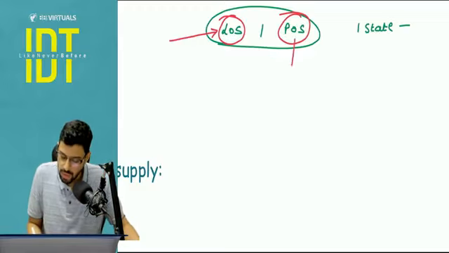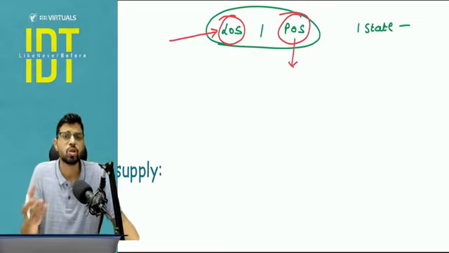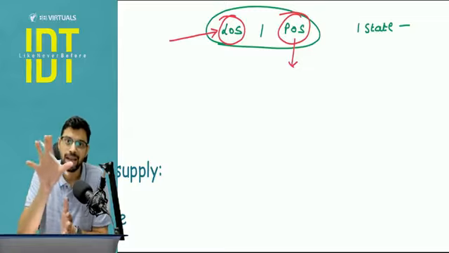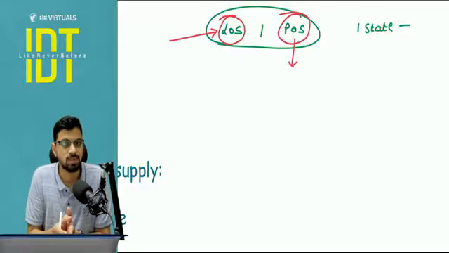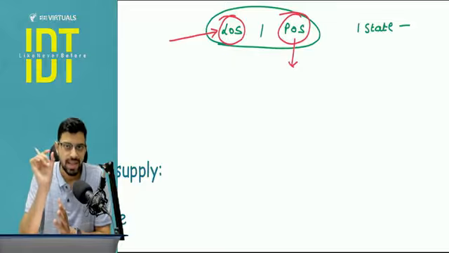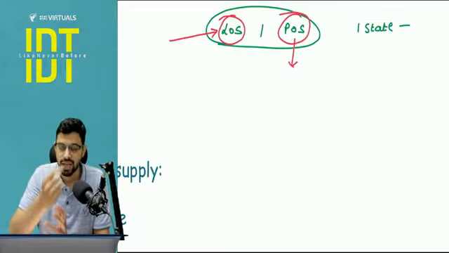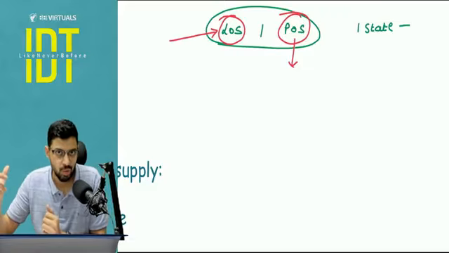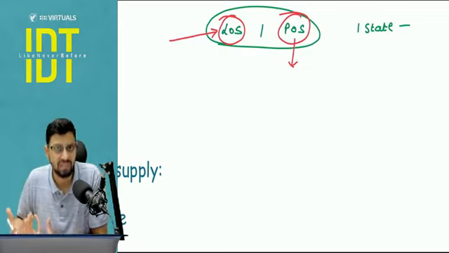Now, what is the meaning of place of supply? GST is a destination based tax, right? So which state should get the revenue? The revenue should accrue to that particular state where the place of supply is being determined, where the consumption is being done, where the benefit of the goods or services is being derived. That state should have the share of revenue. As you know, whenever there is any transaction under GST, 50% goes to the center and 50% goes to the state. So which state, that will be determined with the help of place of supply. So that is the feel factor you need to have in mind whenever we are determining the place of supply. You have to see where the benefit is being derived.